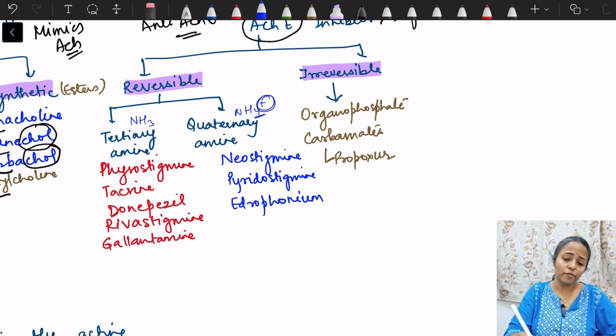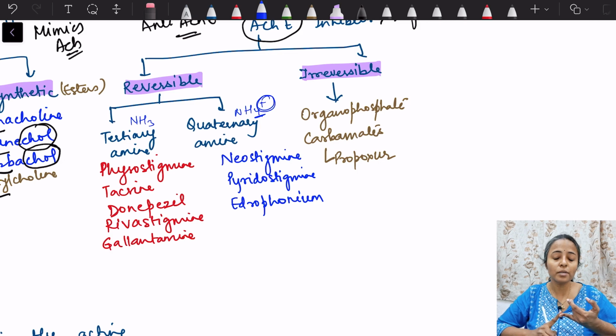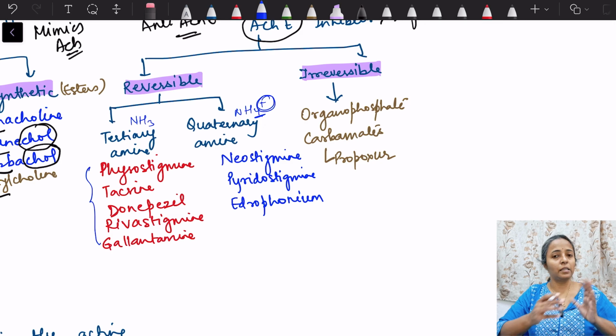Because of this ion, quaternary amines cannot cross the lipid membrane, so they cannot cross the blood-brain barrier or the cornea. Tertiary amines, on the other hand, can cross the cornea and the blood-brain barrier. So we will see that these drugs are utilized in conditions where they need to cross the barrier. Quaternary amines are the ones which will not cross the barrier.